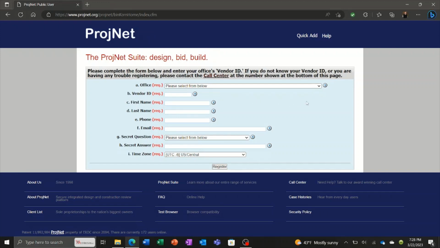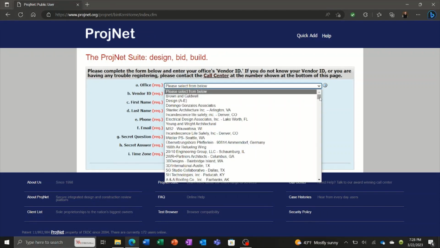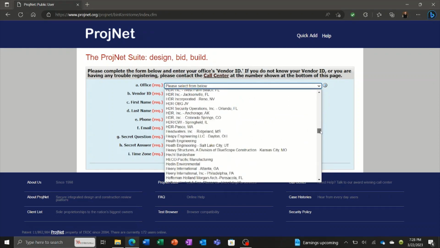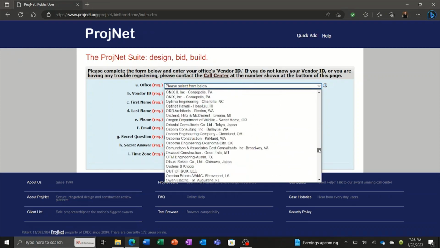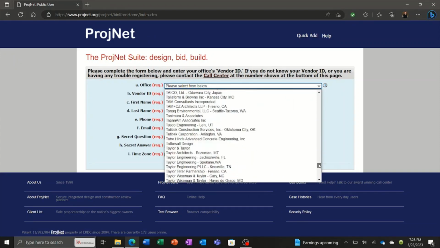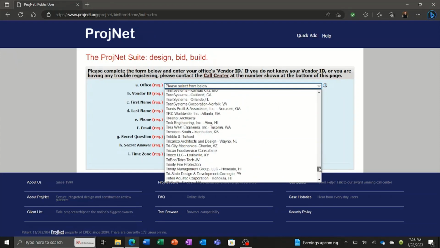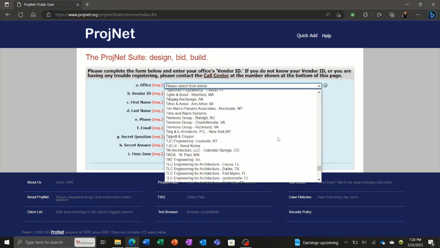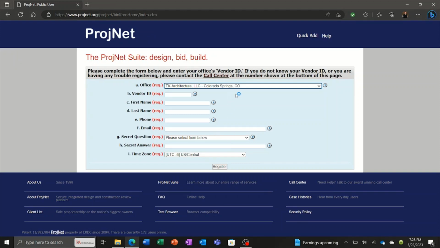Now, if you or your company has used ProjNet in the past, you're probably going to be in this list. So you pick the drop-down menu, and pretty much any company, any firm that has used ProjNet is listed in here. So that's the first thing you want to do: look through here and see if you can find your company's name from this list. And here we have TK Architecture.